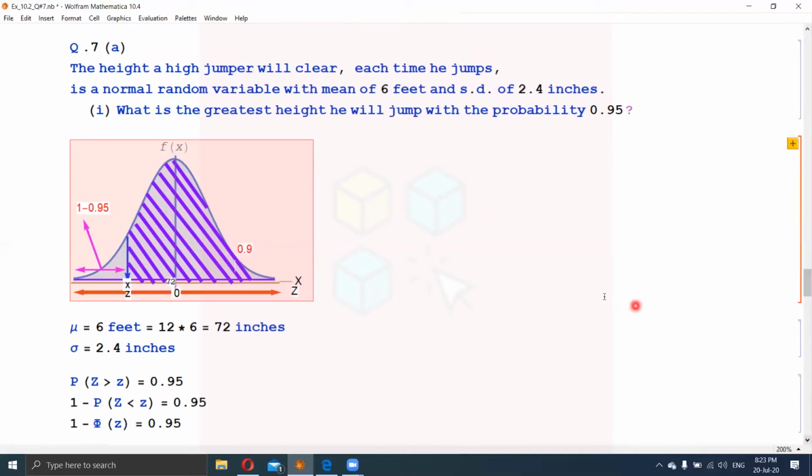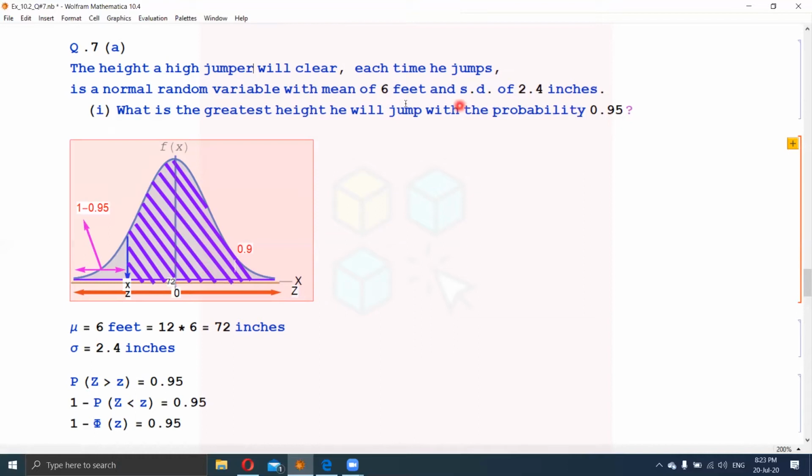Today we will do question number 7. The height a high jumper will clear each time he jumps is a normal random variable with mean of 6 feet and standard deviation of 2.4 inches. What is the greatest height he will jump with the probability of 0.95?